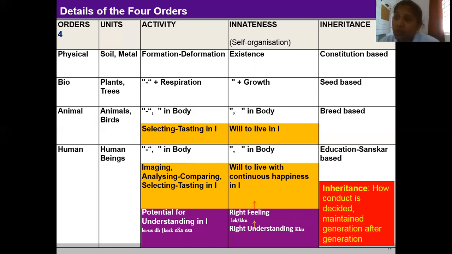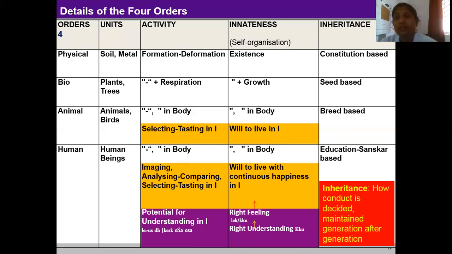We can see that the body of the child has similar features as the parents. If the mother is tall and dark, the child may also be tall and dark. If the father has curly hair, the child may also have curly hair. The body of the child is based on the breed, but the conduct is not. So, what decides the conduct of human being? If it is not based on the breed, then we have to explore further.